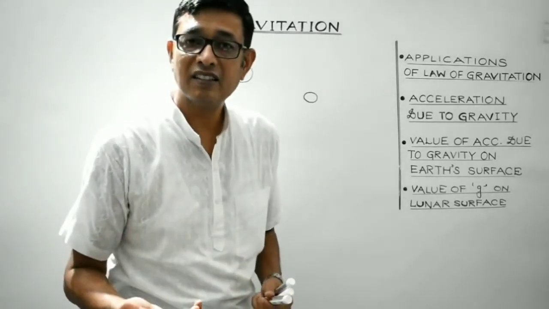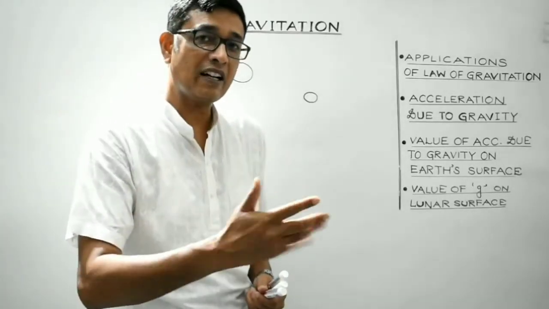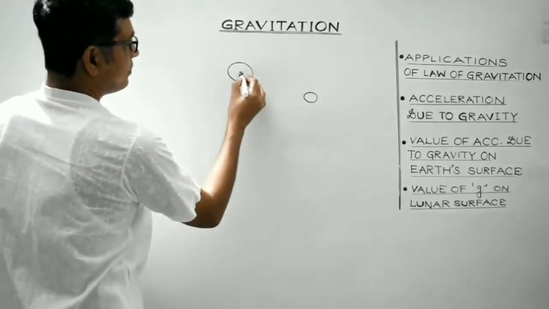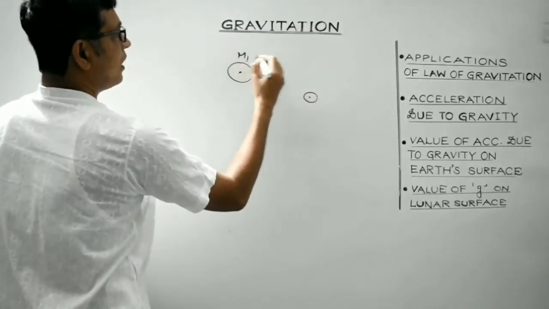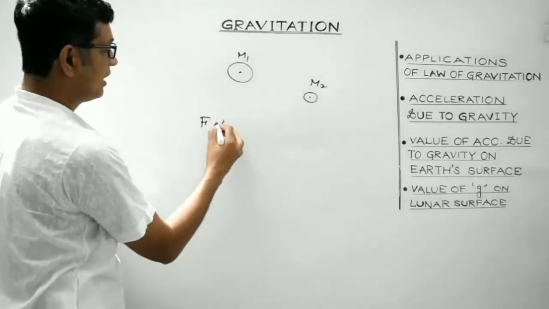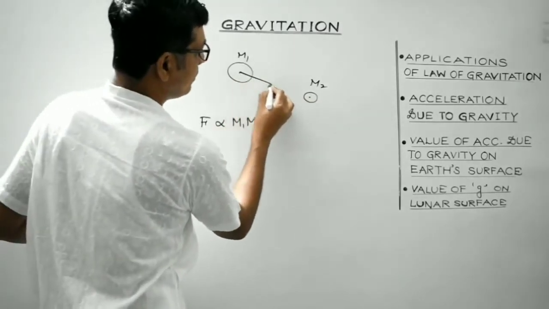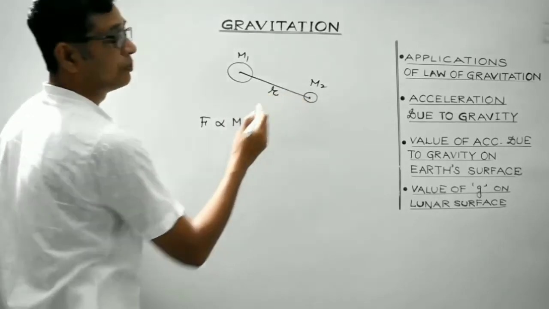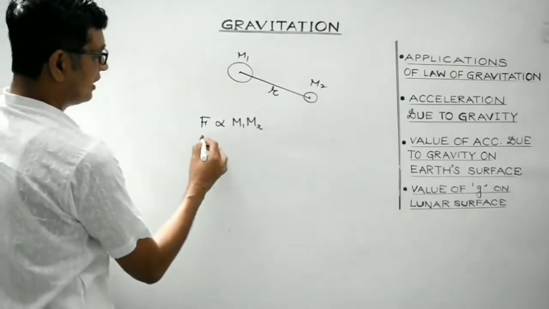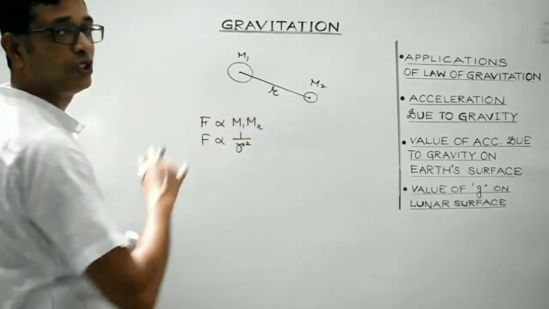This law states that every body in this universe tends to attract every other body with a force which is directly proportional to the product of masses of the two bodies and inversely proportional to the square of the distance between their centers. That is, it follows the inverse square law, and F is inversely proportional to the square of the distance between the centers of the two bodies.